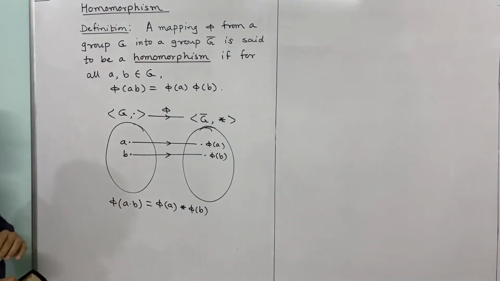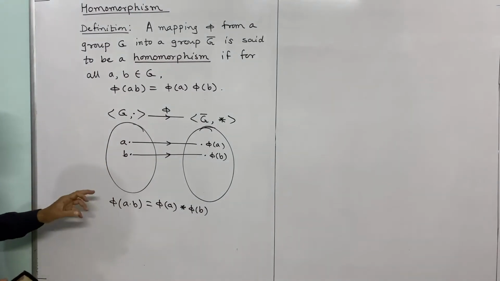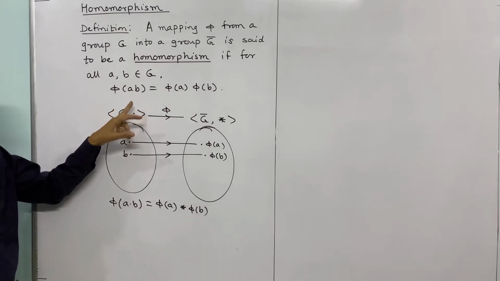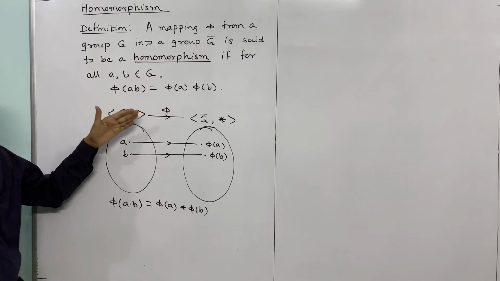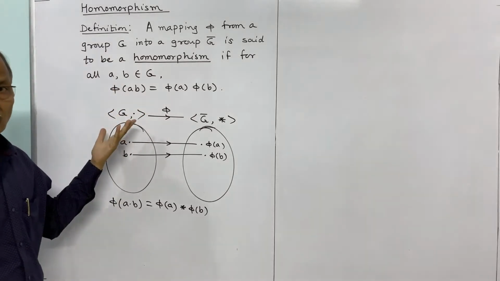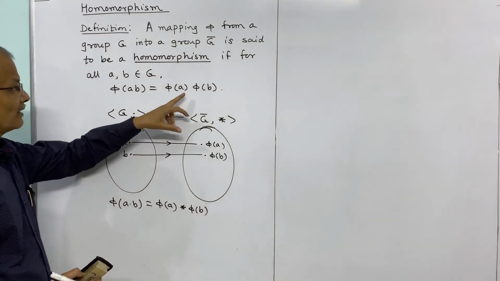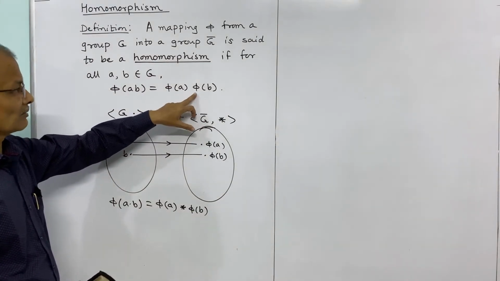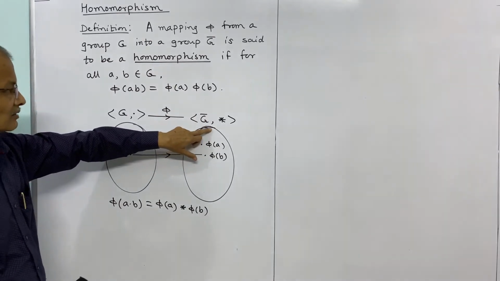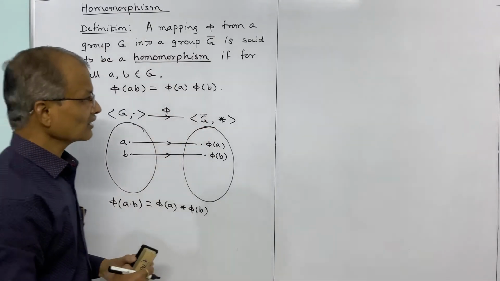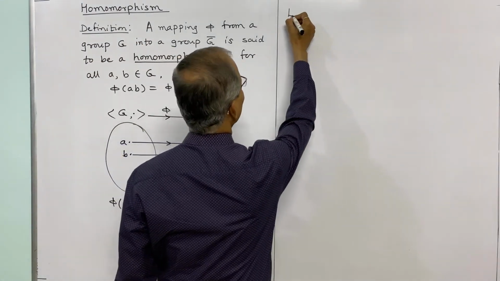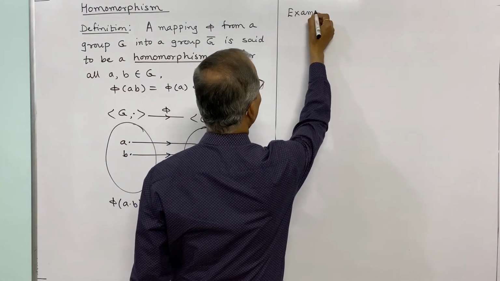So this is the meaning of homomorphism, and we should note that on the left side this is the binary operation in G. It may be dot or usual multiplication or addition or any other operation that is defined, and here this is the composition, the binary operation in G bar, the second group. So that is to be noted. Now we shall consider some examples of homomorphism.